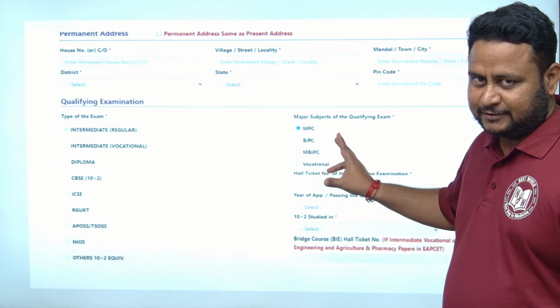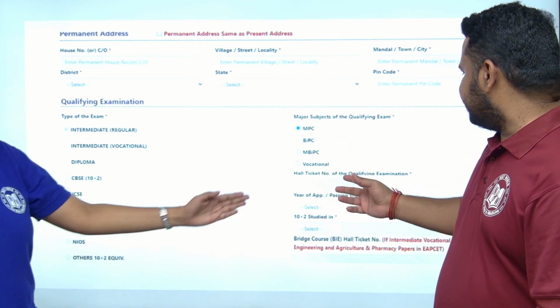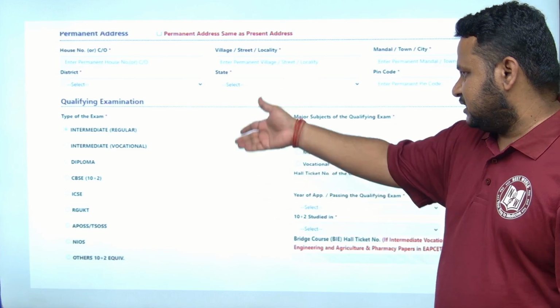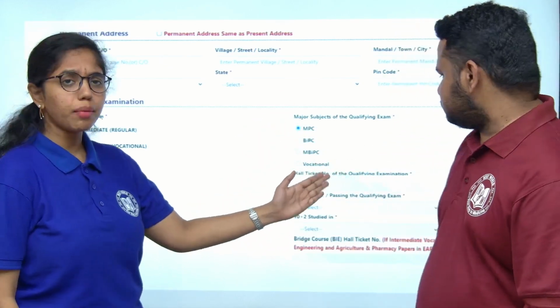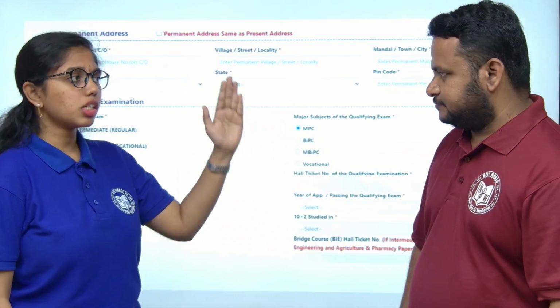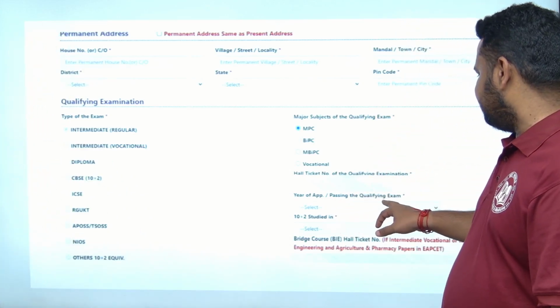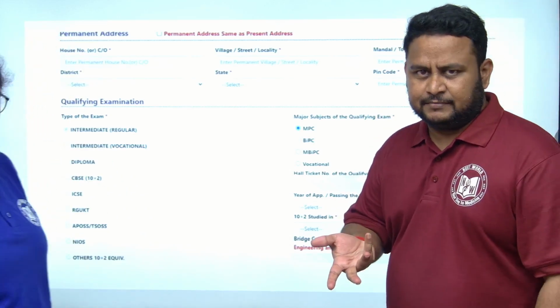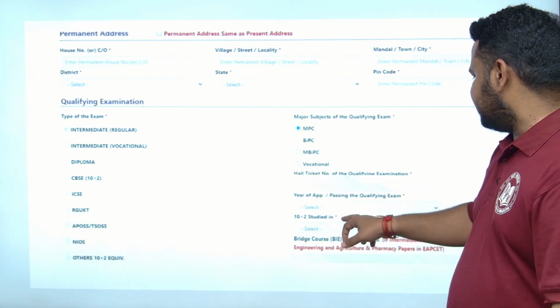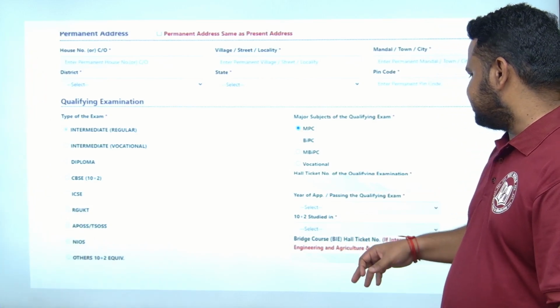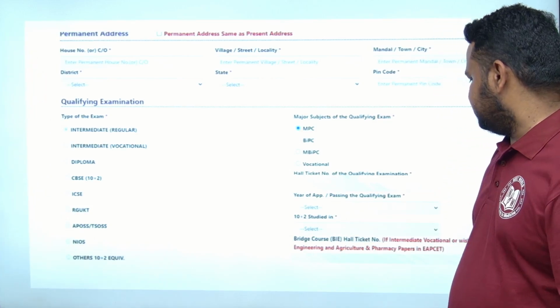Be very careful. Okay. Next thing, hall ticket number of the qualifying examination. That is for your intermediate. You have to provide the same hall ticket number whichever you have provided from the beginning of the process. Same thing. Year of appearing or passing the qualifying examination, that is 2025. Next, 10 plus 2 studied in. They will ask in which board you studied 10 plus 2. That you have to fill here.